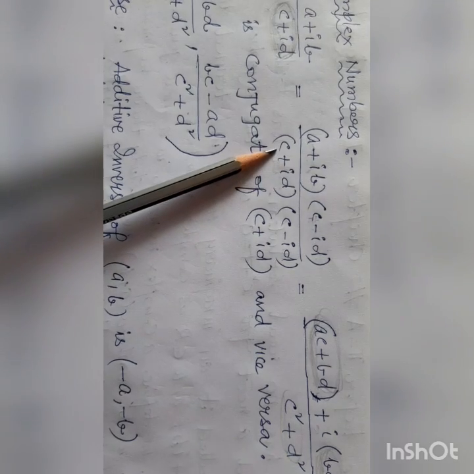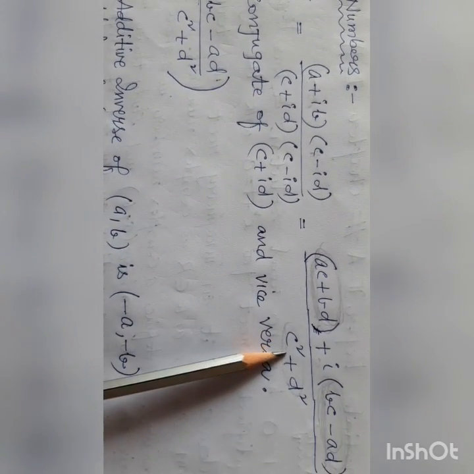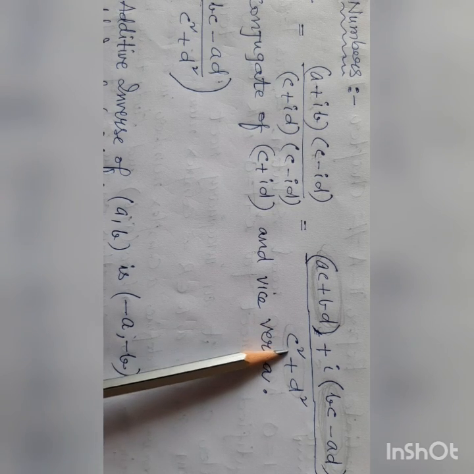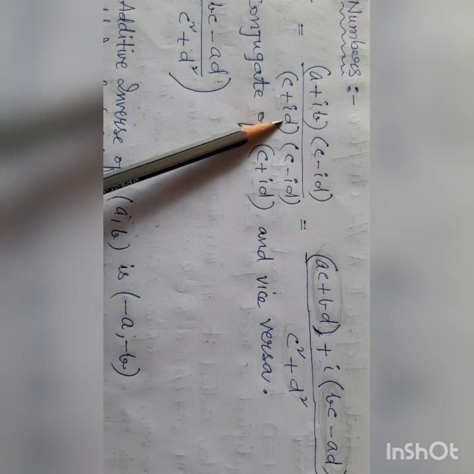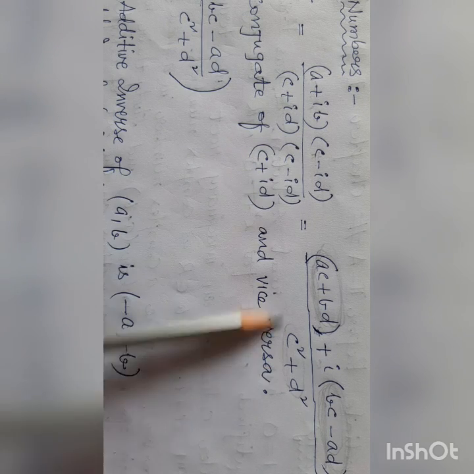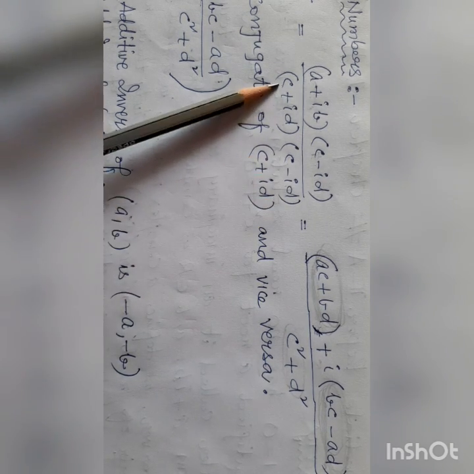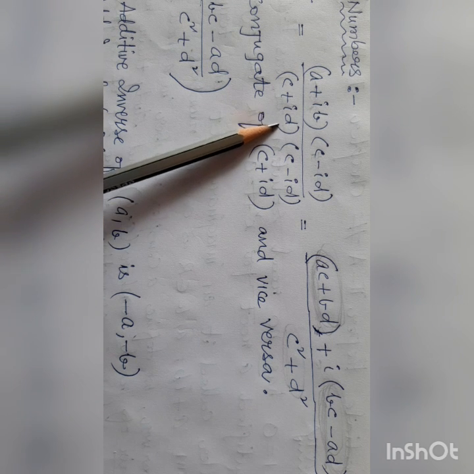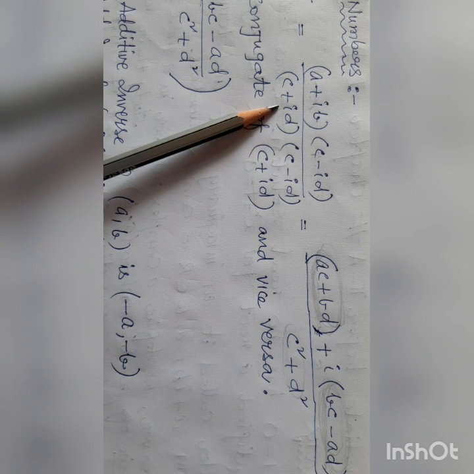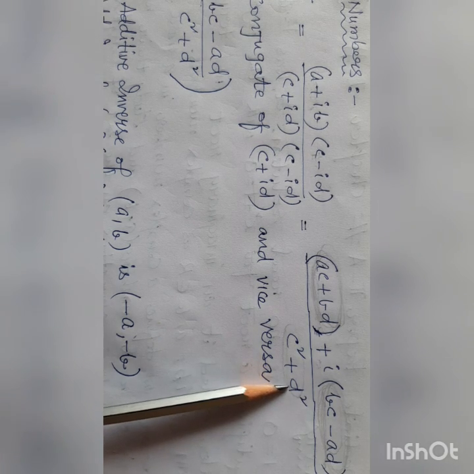In the denominator, c squared minus i squared d squared. Suppose (p plus q) into (p minus q) is p squared minus q squared. So c squared minus i squared d squared. What is minus i squared? Plus 1. So plus d squared.